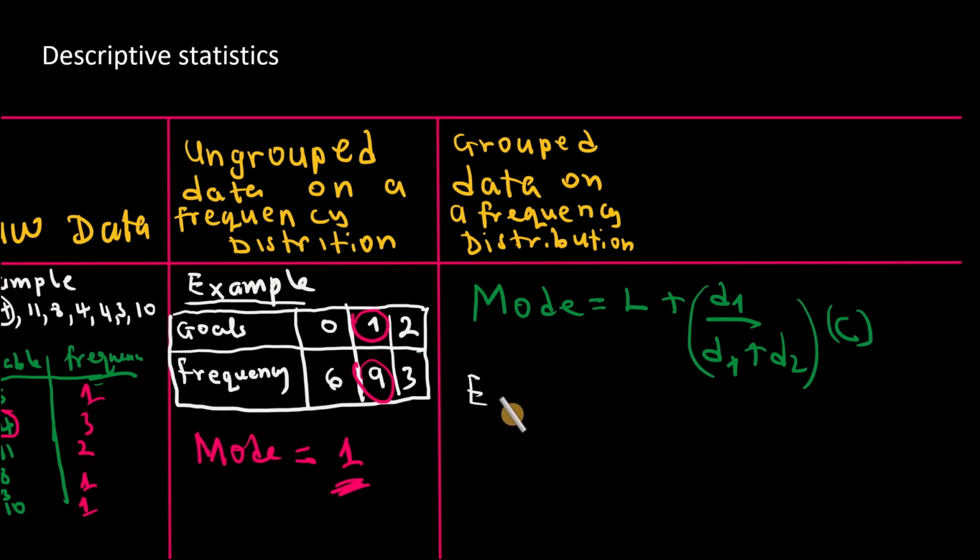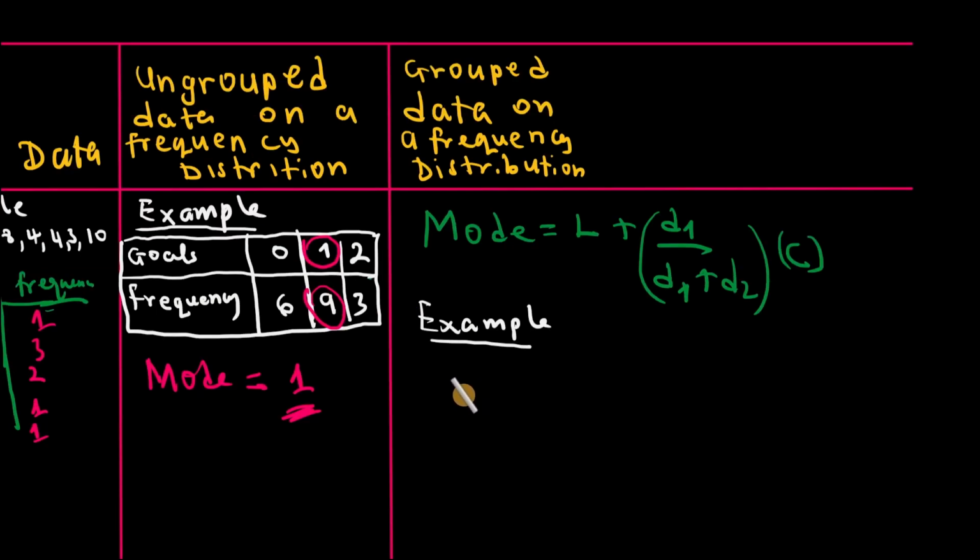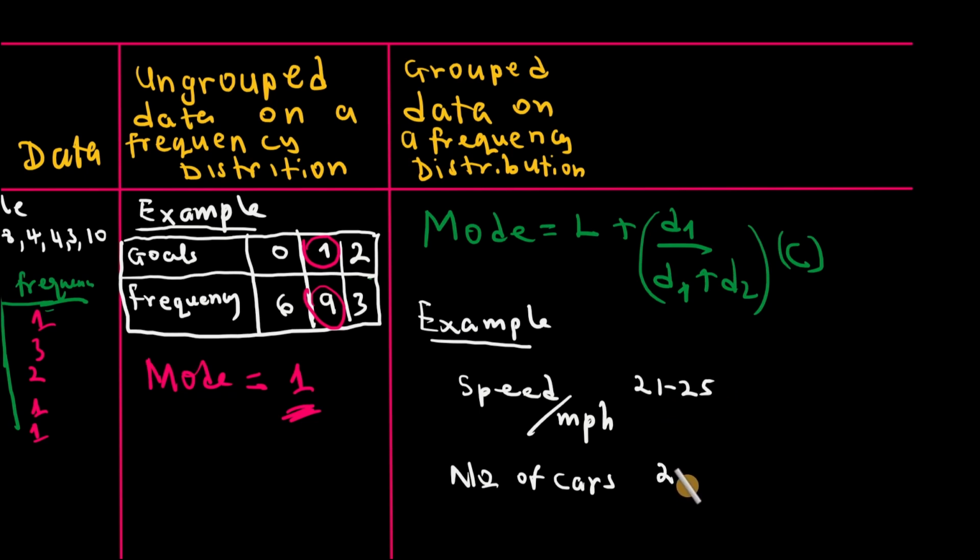For example, consider the table below which shows the speed of a car in miles per hour and the number of cars. From 21 to 25 we had 22 cars. From 26 to 30 there were 48 cars. From 31 to 35 there were 25 cars.